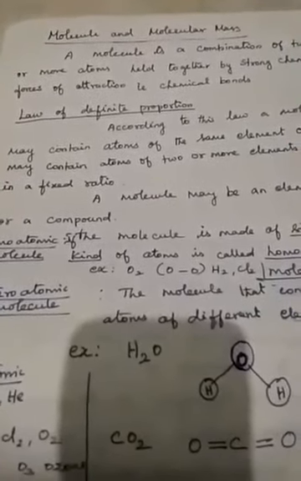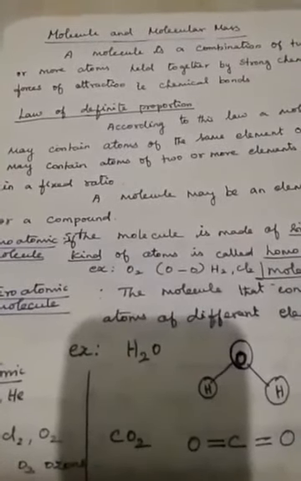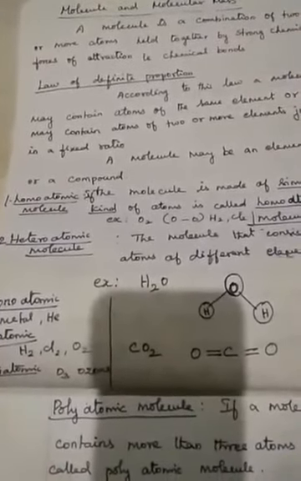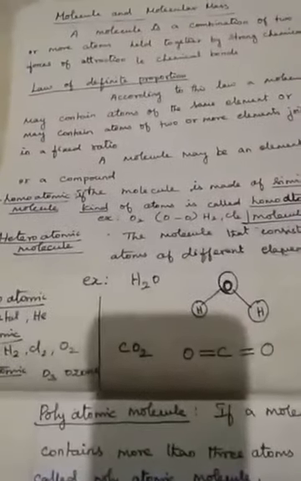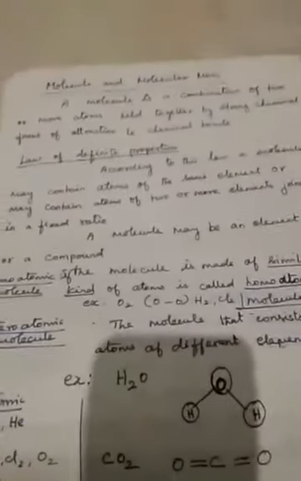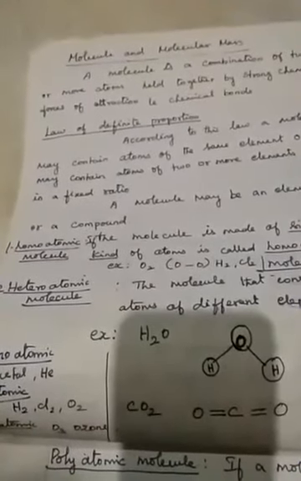There are two types of molecules. One is the homoatomic molecule and the second one is the heteroatomic molecule. Homo means same kinds of atoms combined to form a molecule. Hetero means two different kinds of atoms form a molecule. That is called a heteroatomic molecule. According to the law of definite proportion, a molecule may contain atoms of the same element or atoms of two or more elements joined in a fixed ratio.